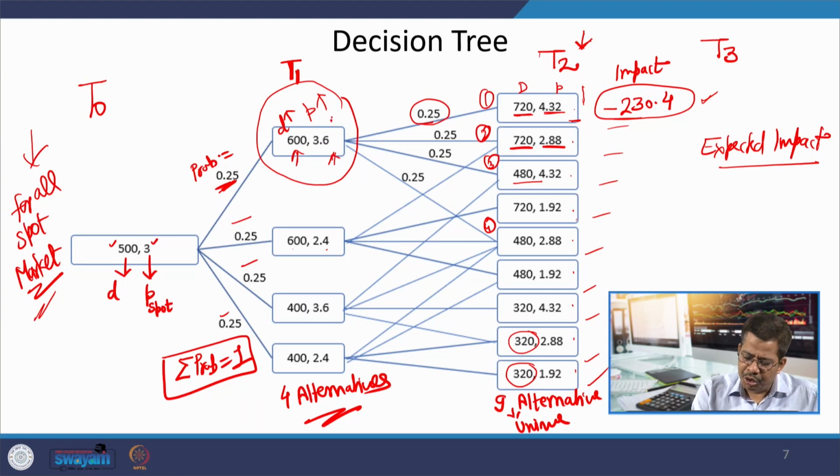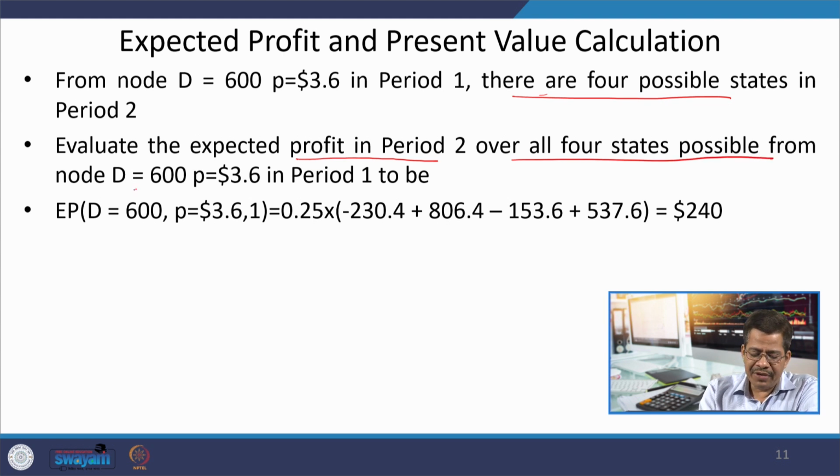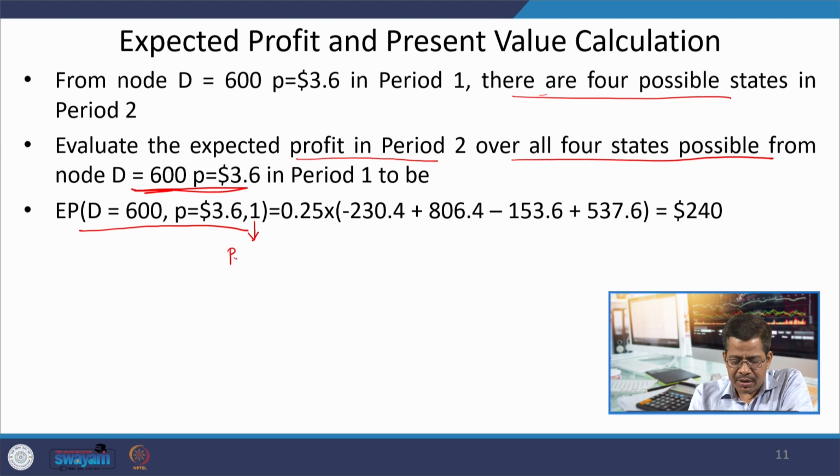For this node 603.6, there are 4 branches coming. So, the first important thing is we need to calculate the expected profit in period 2 over all these 4 possible states which are coming from this particular node of period number 1, and that is the expected profit for this particular node for period number 1, where this comma 1 stands for the period.